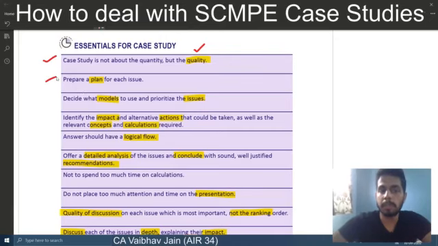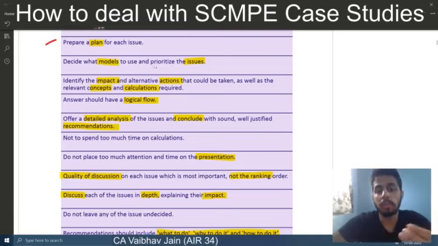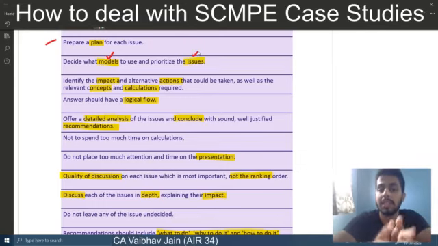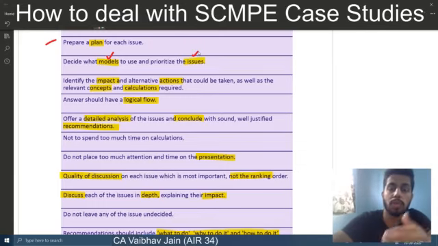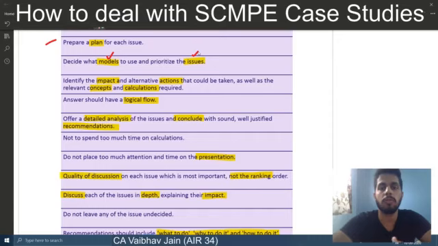Then you should prepare a plan, which I said means you should make a pattern. Then decide what models to use and prioritize the issues. So first we'll identify the models, and after that you'll also have to prioritize the issues. It means you have to identify the issues and suggest recommendations for those issues. Then you'll have to identify the impact of the issues and actions to solve them, along with the relevant concepts and calculations.